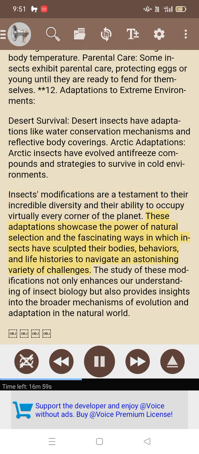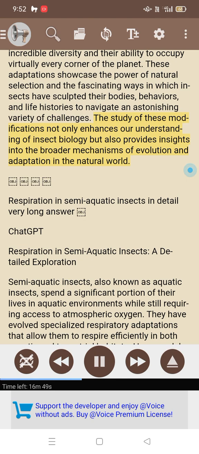These adaptations showcase the power of natural selection and the fascinating ways in which insects have sculpted their bodies, behaviors, and life histories to navigate an astonishing variety of challenges. The study of these modifications not only enhances our understanding of insect biology but also provides insights into the broader mechanisms of evolution and adaptation in the natural world.